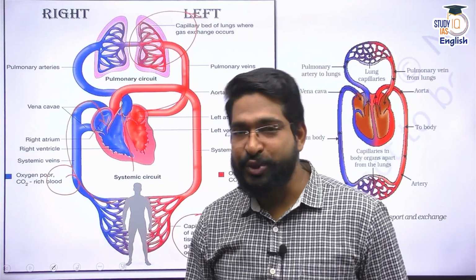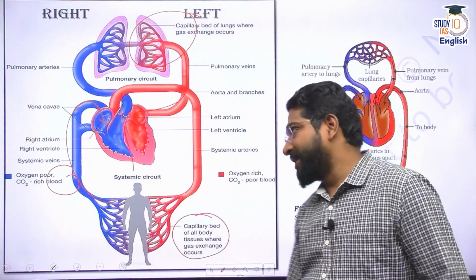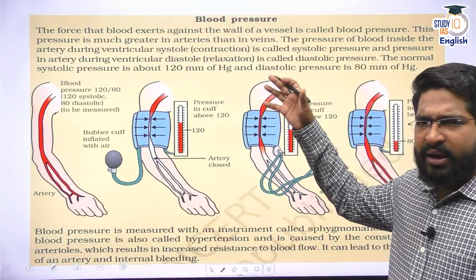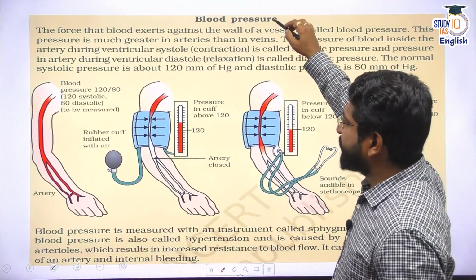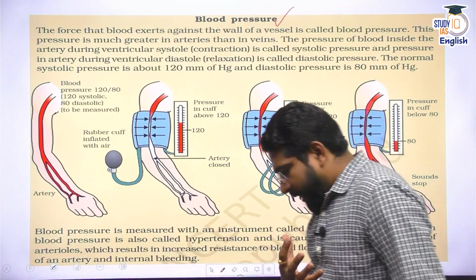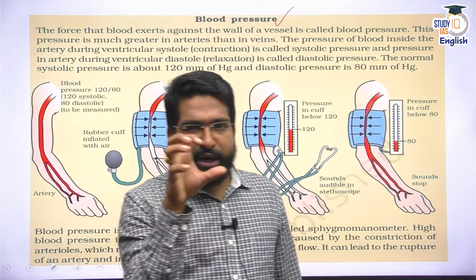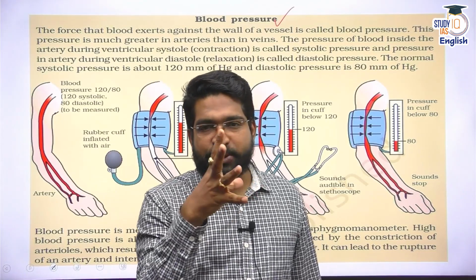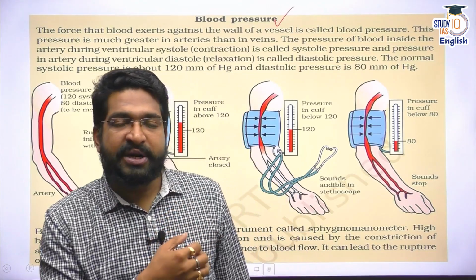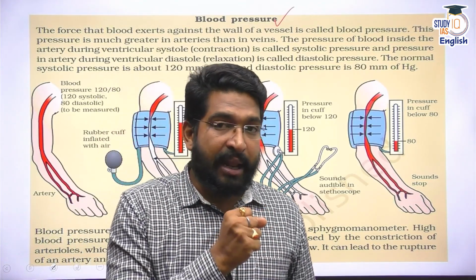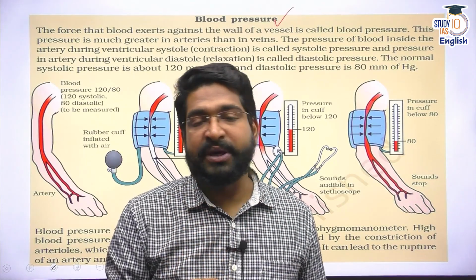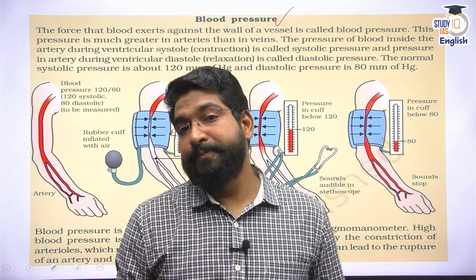All right, so clear? So circulation is a life process. Apart from that, we have blood pressure, as I told you. Our heart is made up of cardiac muscles. These cardiac muscles continuously pump blood. That's why the heart beats in a rhythmic fashion, lub dub. It beats 72 times in a minute normally.